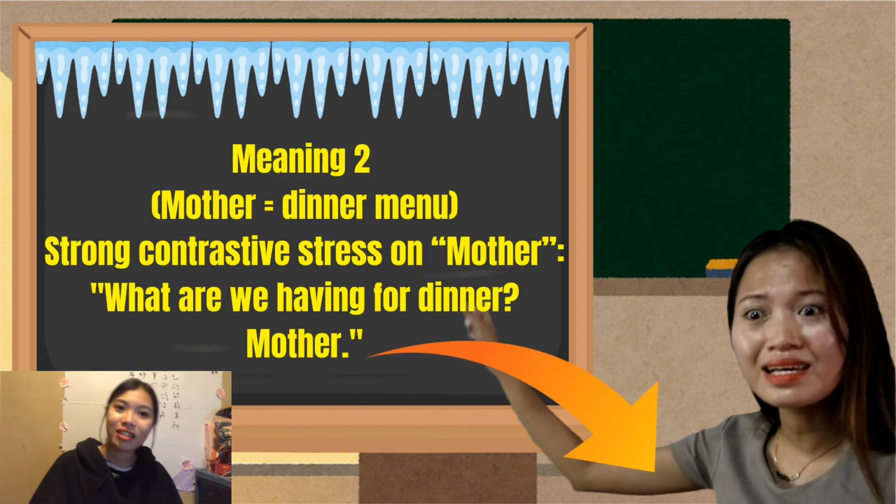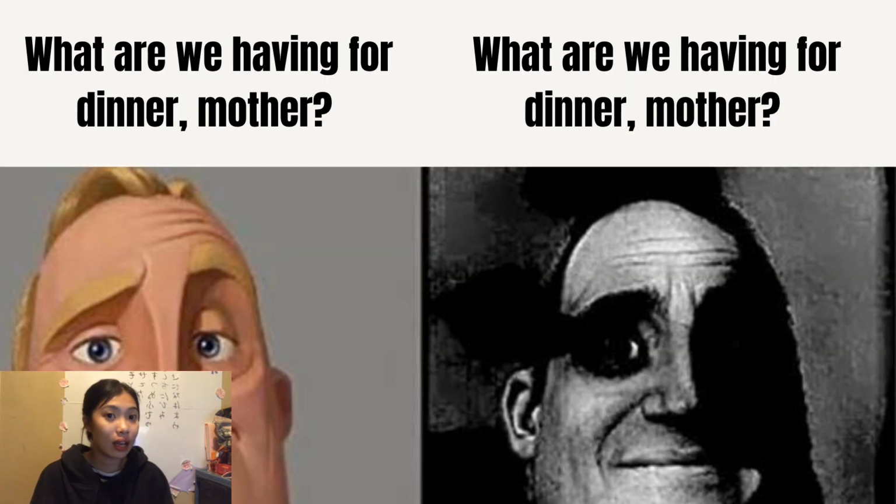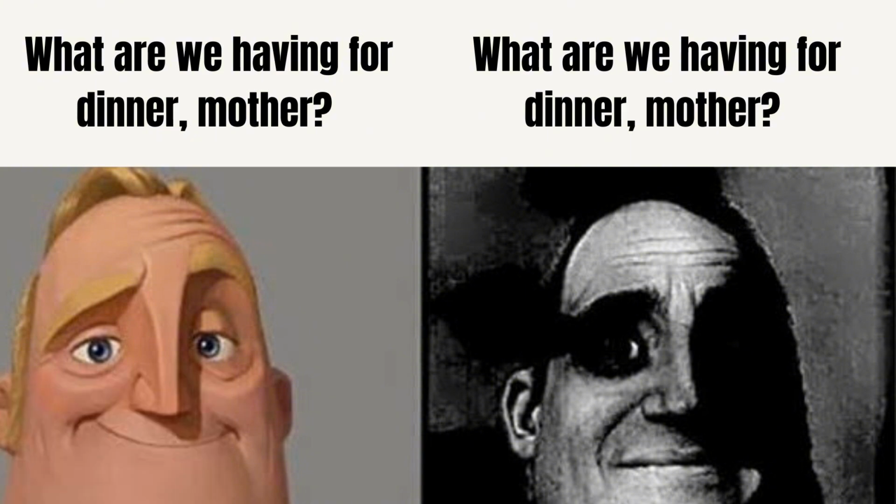In contrast, the sentence, what are we having for dinner, mother, places a strong stress on the word mother. This changes the meaning to suggest that the mother herself is the dinner, creating a surprising or humorous effect. The shift in stress alters the interpretation completely.